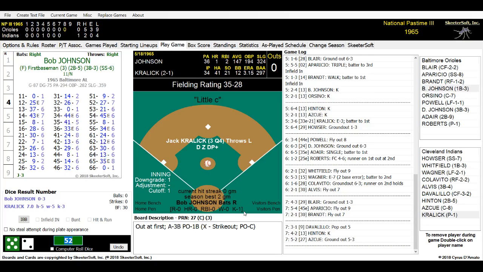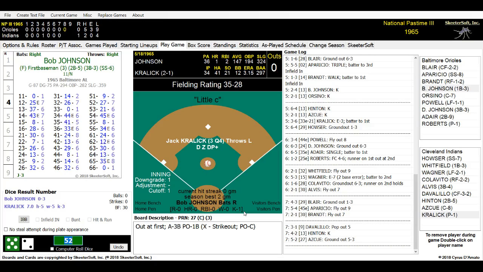We are in a tight one. 1-0 Cleveland at the end of 7 innings. No runs, 5 hits, 3 errors for Baltimore. 1 run, 2 hits, no errors for Cleveland. Robert Roberts is pitching a gem, and so is Jack Kralik. 3 Baltimore errors, including one that cost the lone run of the game. Due up for Baltimore, Bob Johnson, John Orsino, and Boog Powell, who has been the GOAT for this game, unfortunately.